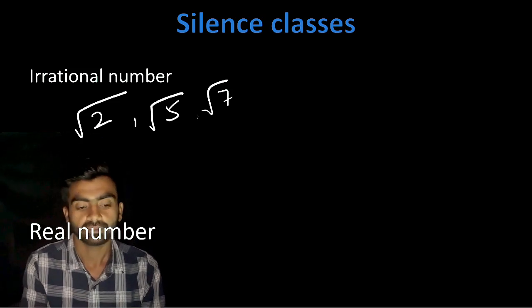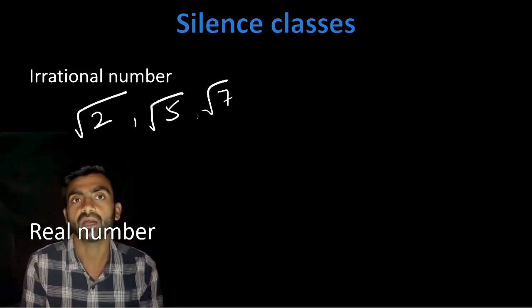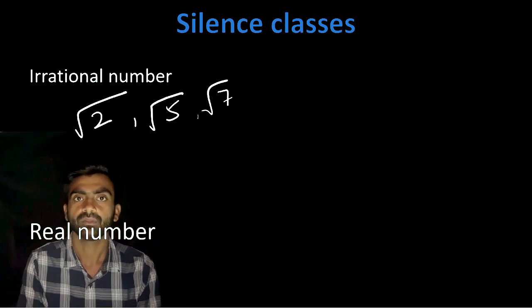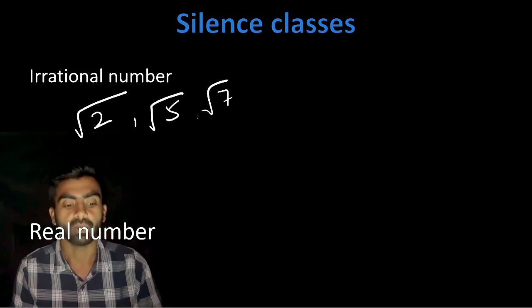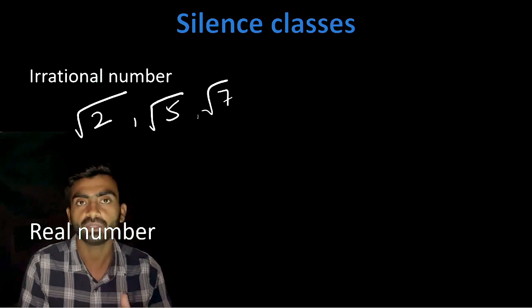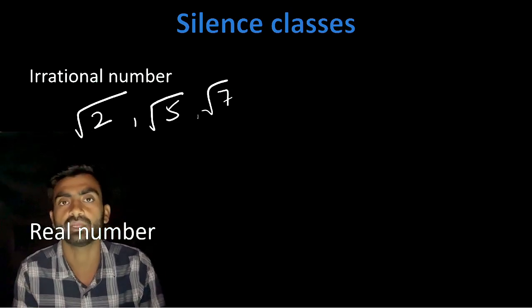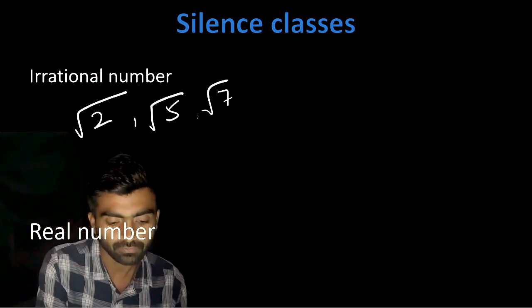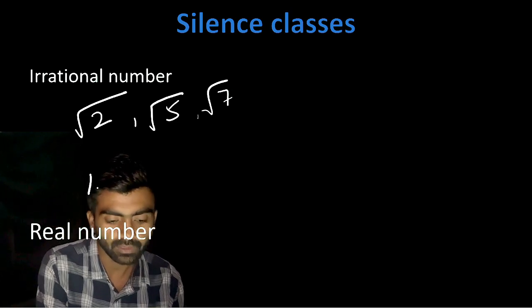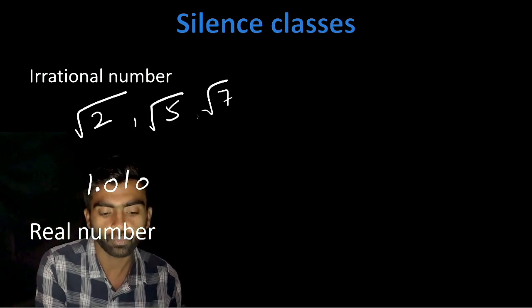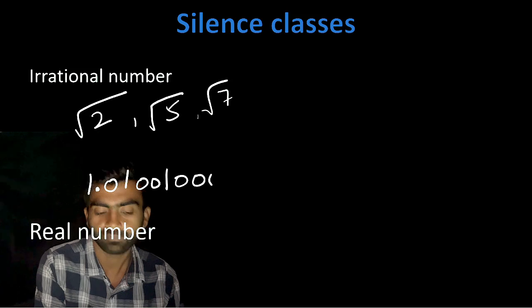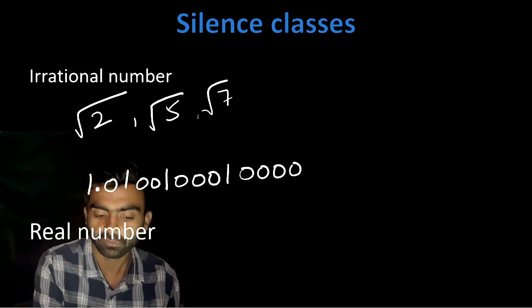Irrational numbers are numbers which are not a complete root. Now we will talk about real numbers. Before that, I want to tell you that there is one more type of irrational number. Like any number such as 1.01001000100001.